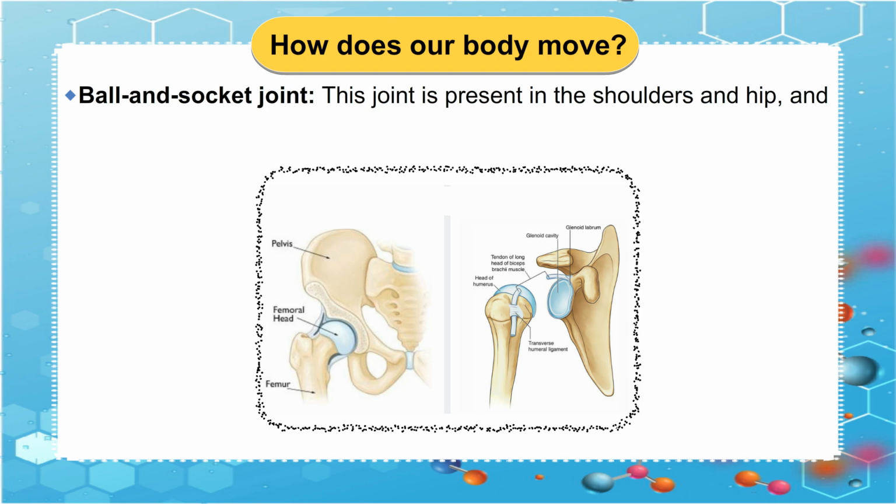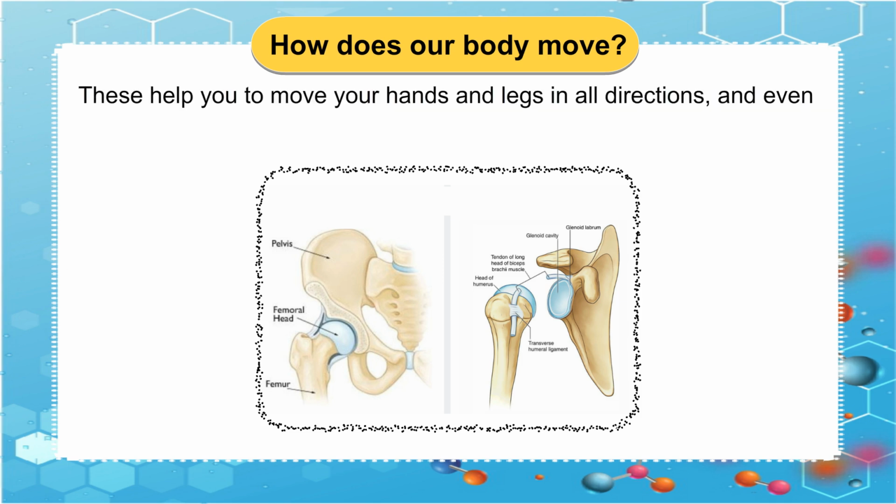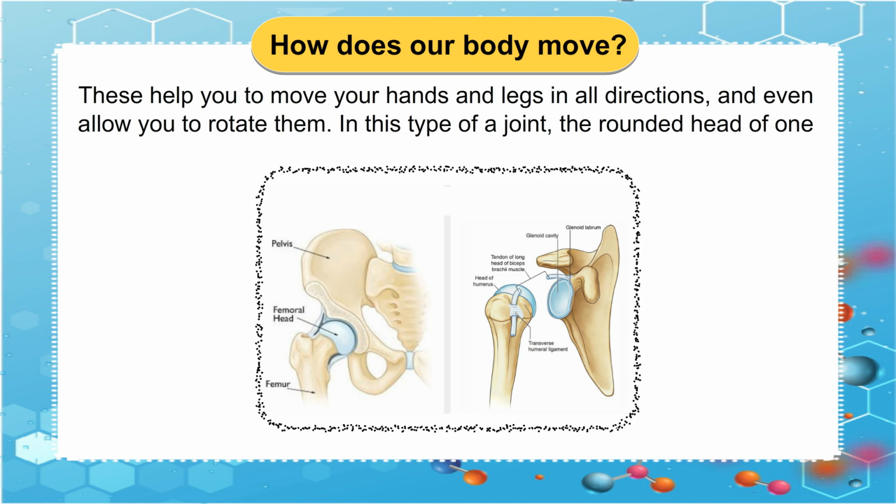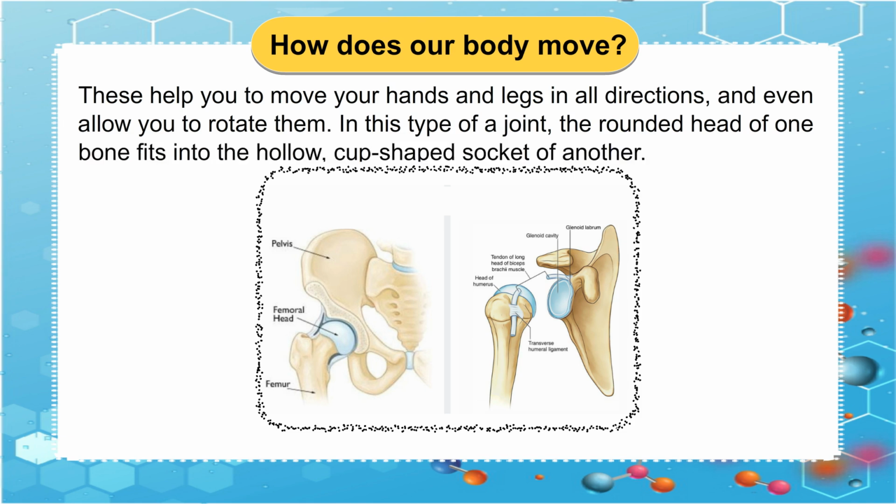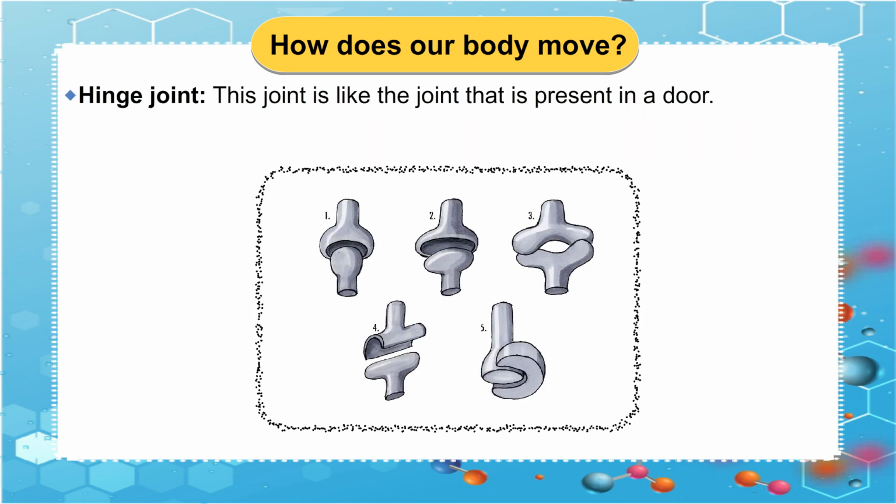Ball and socket joint. This joint is present in the shoulders and hip and moves in all directions. These help you to move your hands and legs in all directions and even allow you to rotate them. In this type of joint, the rounded head of one bone fits into the hollow, cup-shaped socket of another.